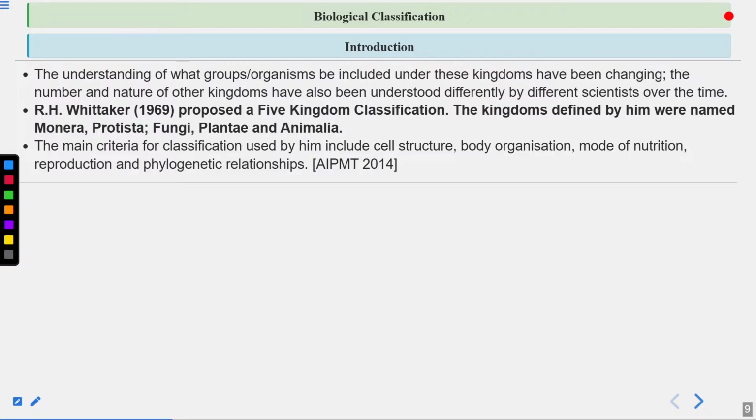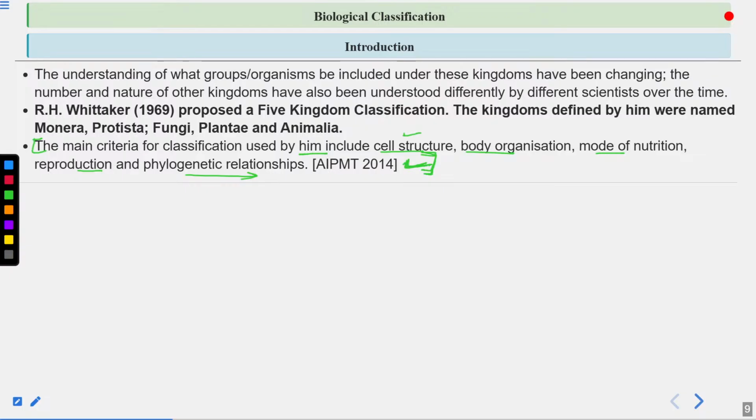So here you can see, from this line of the NCERT book, the question has come. The main criteria of classification used by Whittaker was cell structure or body organization, mode of nutrition, mode of reproduction, and phylogenetic relationship. So you should remember, this question can come from this. A question has already come from this line. What was the criteria for the 5 kingdom classification?